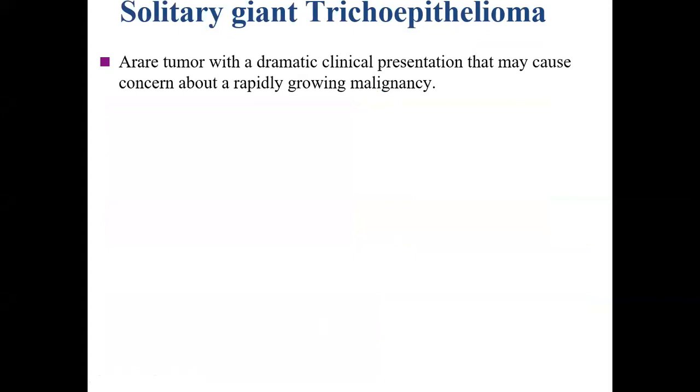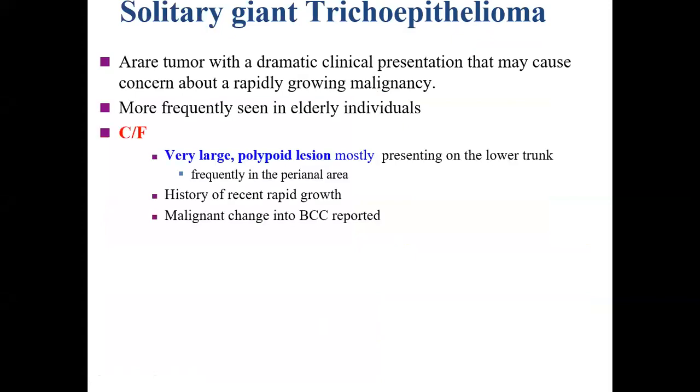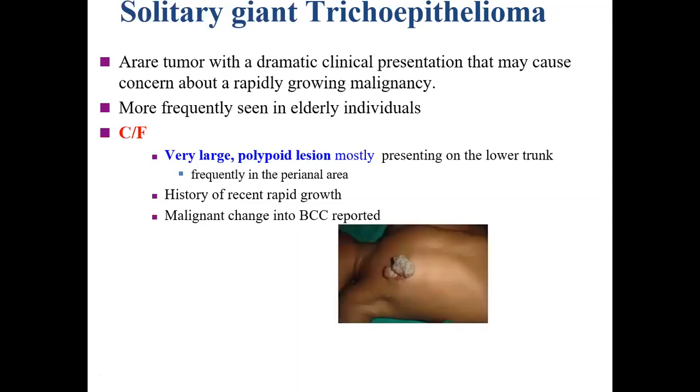Solitary giant trichoepithelioma is a rare tumor with a dramatic clinical presentation that may cause concern about a rapidly growing malignancy. The clinical feature is a very large polypoid lesion, mostly presenting on the lower trunk. In this case, it is seen on the chest.